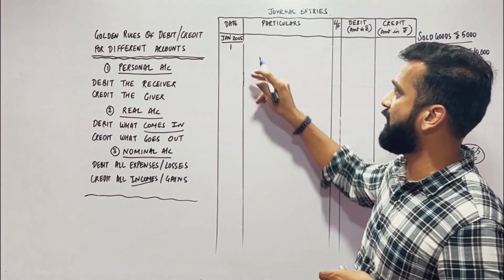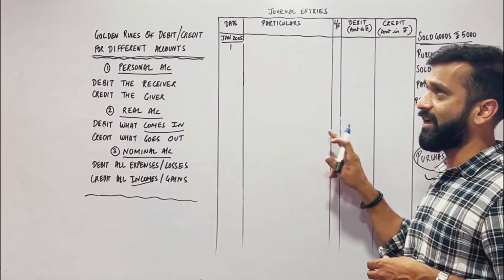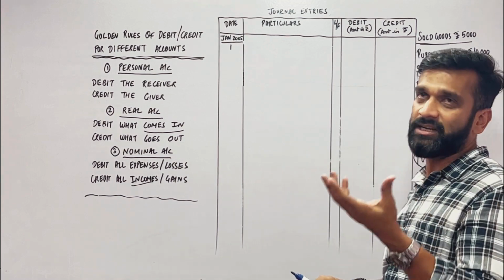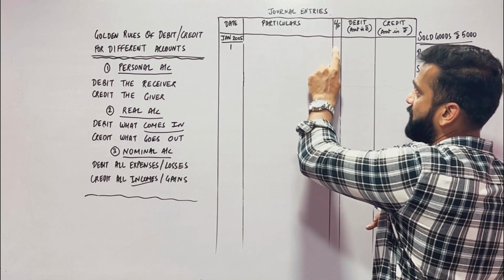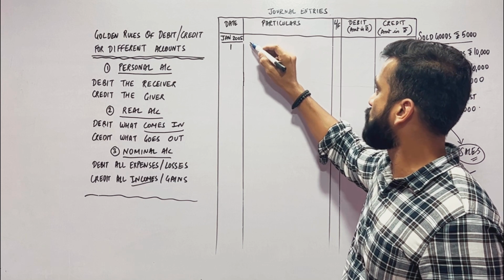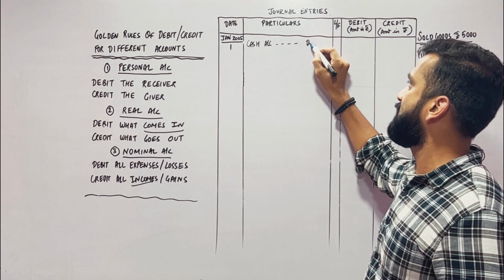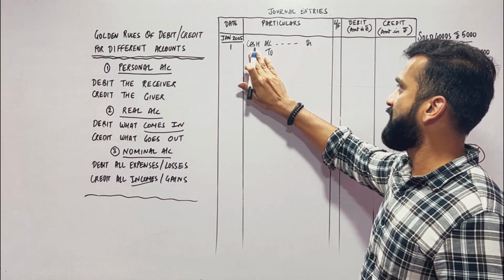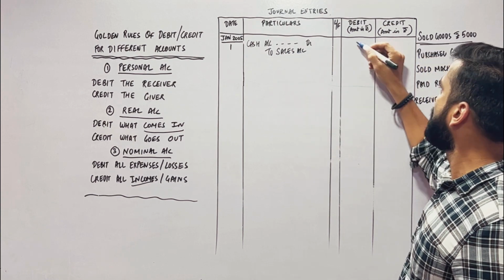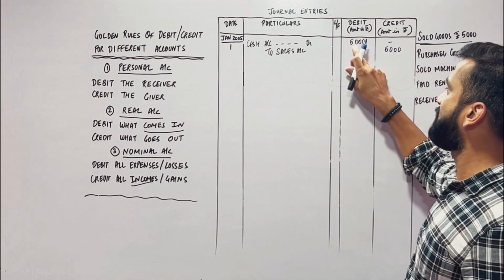So I will write in journal entries. The first column I have prepared is date, then particulars, the main entry, then LF. LF is a ledger folio. When the journal is posted into the ledger, which page number it goes to will be written here, then the debit and the credit. So the first entry will be sold goods. Cash account is debit, leave some space here, to sales account. Sales account will be credit, that is 5,000. Debit 5,000, credit 5,000.